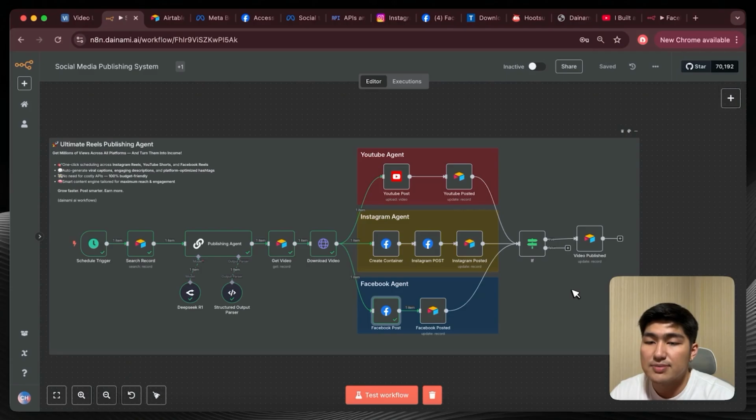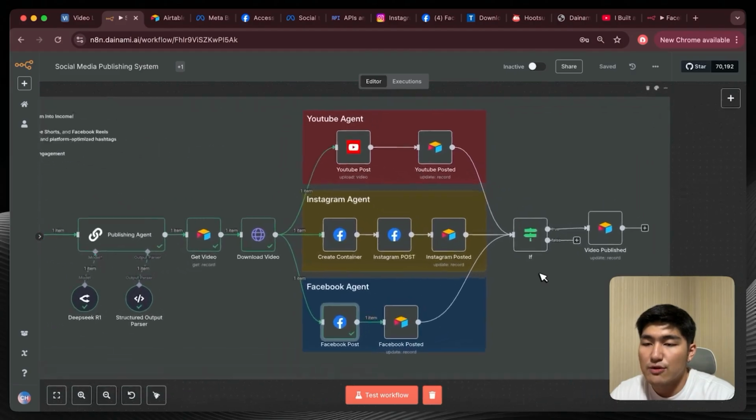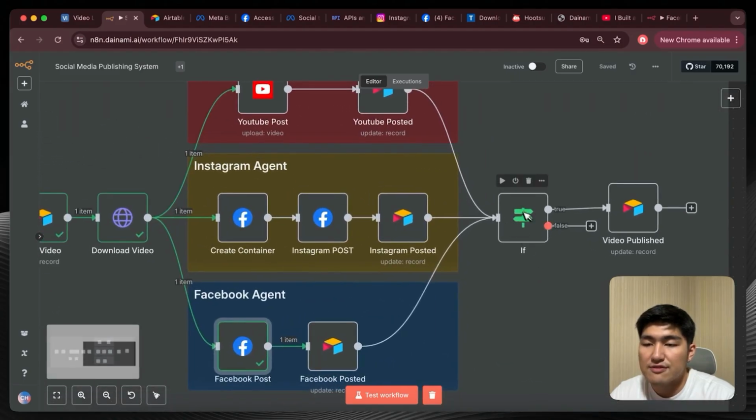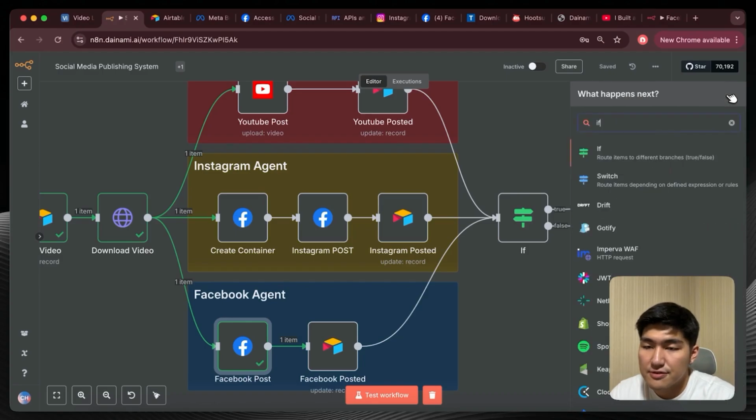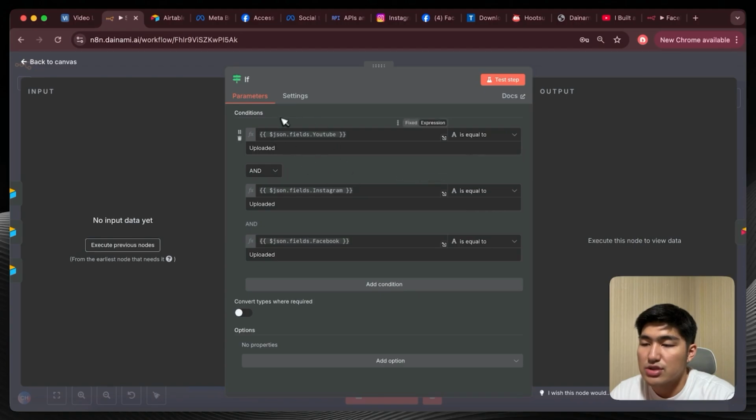And so now let's complete this specific workflow. And what I'll do over here is to make sure that all these status over here for Instagram, Facebook, and YouTube is set to uploaded before we update the status as completed. So very quickly over here, we're just going to create another node called the if node, right? Just search for if. Okay, open this up, and I'm going to make sure to add in these 3 different fields. The first one is JSON field YouTube, make sure it's uploaded. The JSON field Instagram is also uploaded, and then Facebook is also set to uploaded.